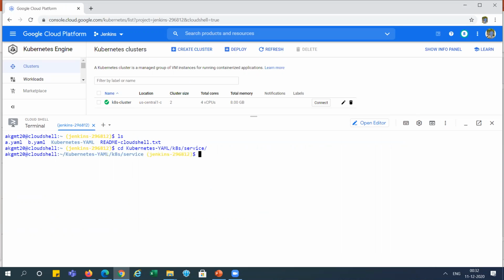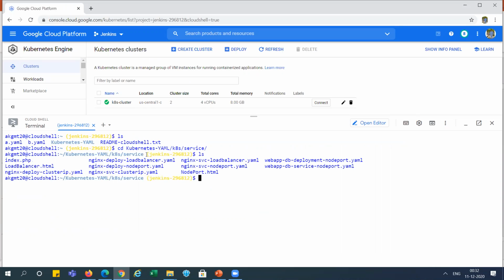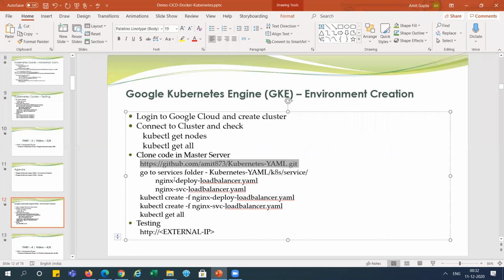right? Services, right? You can see we have multiple YAML files here, but we will use this load balancer one, the nginx-svc-loadbalancer.yml. I will explain that load balancer, because the service will be exposed through the load balancer since we are using this cloud, right?